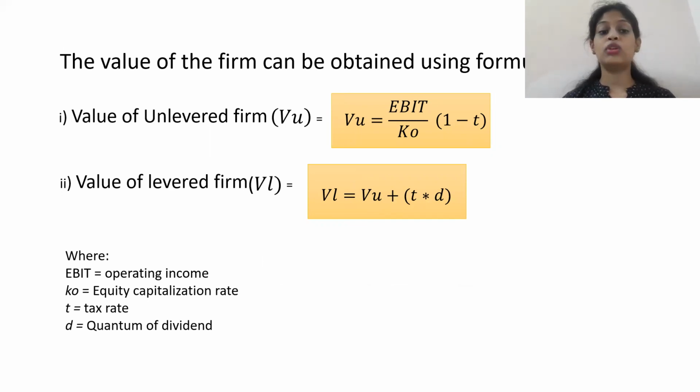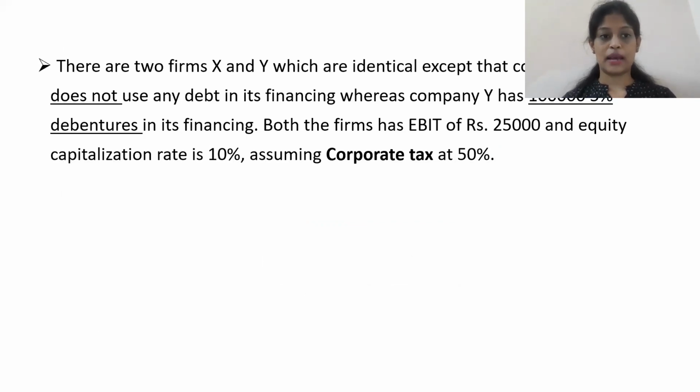The second one is the value of a levered firm. This is represented by VL. So VL is equal to VU plus tax into debt. So here you can see debt is included. This can be further explained through an example. Let us take an example here. There are two identical firms, company X and company Y. Company X does not use any debt in its financing, whereas company Y has 1 lakh 5% debentures in its financing.